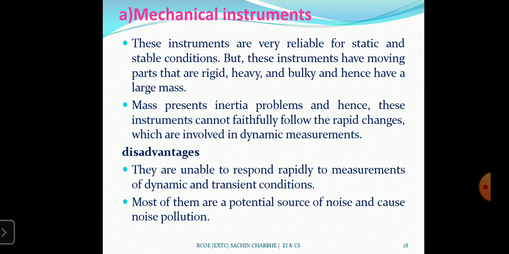First we will see the mechanical instruments. These instruments are very reliable for static and stable conditions, but they have moving parts that are rigid, heavy, bulky, and hence of large mass.